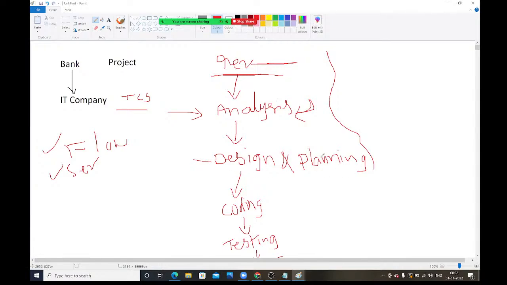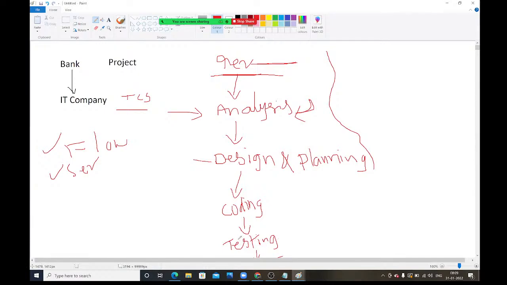After completing this analysis, next they will go to designing and planning. In this design and planning stage, creating the flow diagrams and sequence diagrams, everything is done. After that, they will move to the coding section. Here developers will be involved and do the coding, writing programs, Java programs or Python programs, whatever it is. After completing this coding, next they will move to testing. Testing our team only will do, and in companies, testing teams are available.